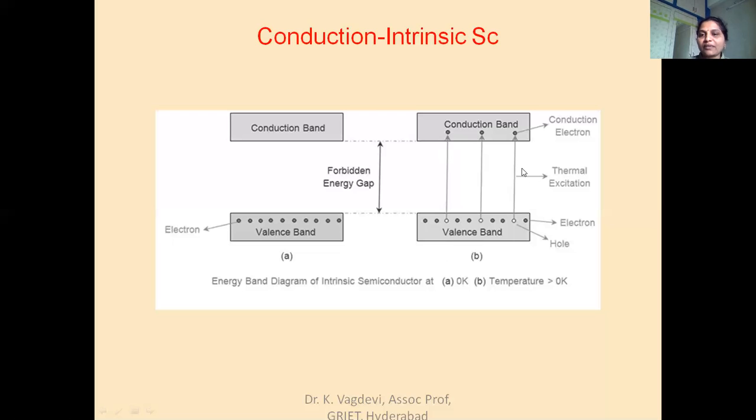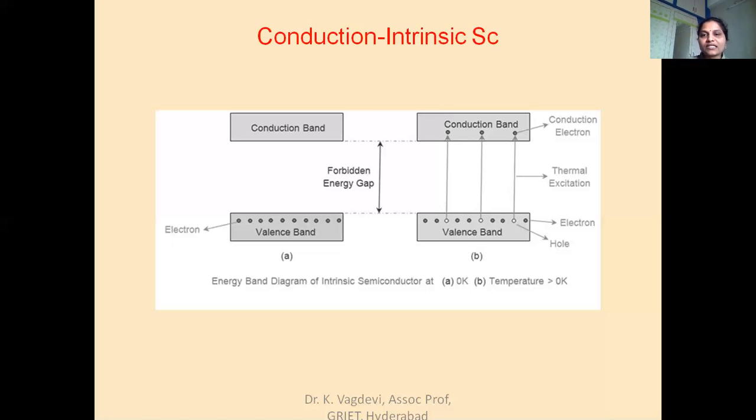Due to thermal excitation, that is, when the temperature is slightly increased, the valence electron becomes a conduction electron, and in its place a hole is created. That's why we say that in an intrinsic semiconductor, the number of electrons in the conduction band is equal to the number of holes in the valence band.